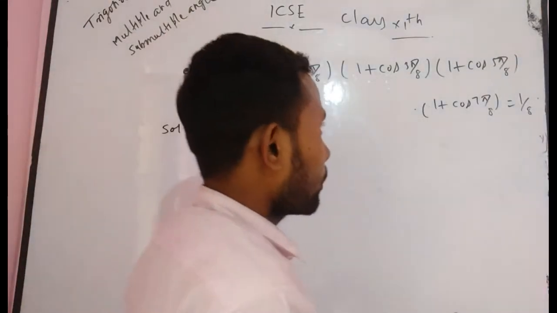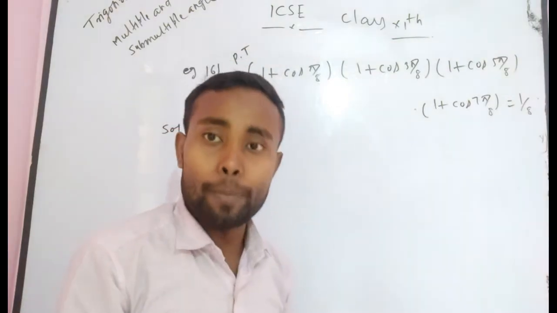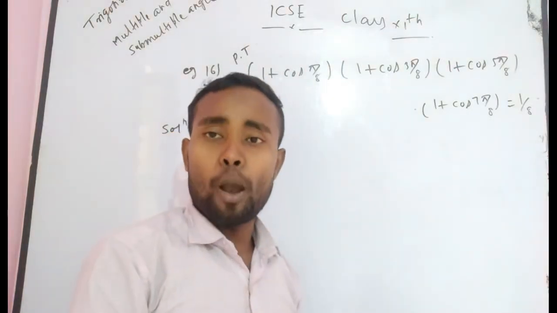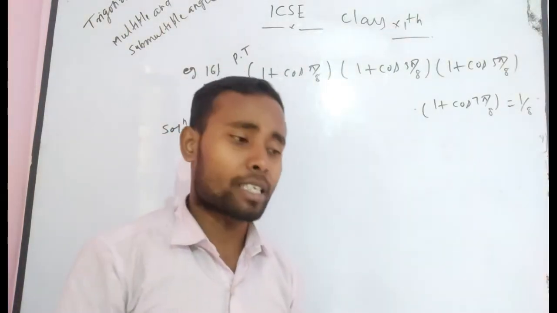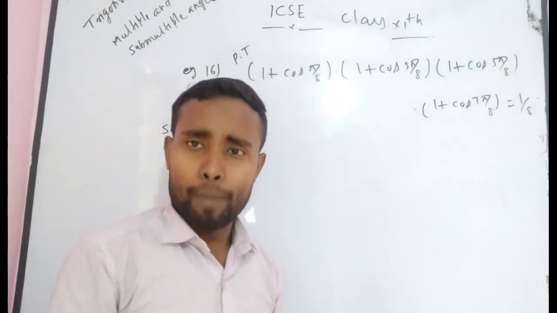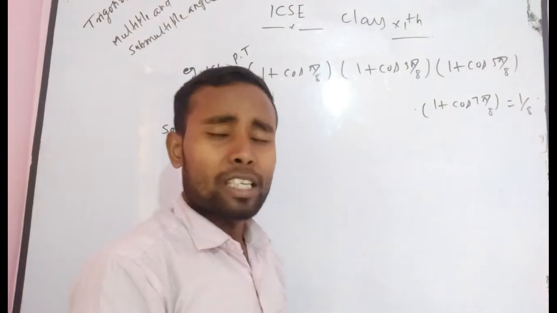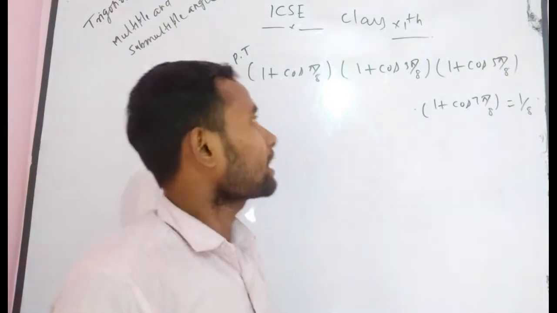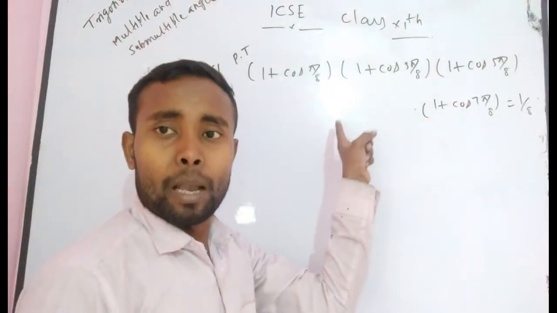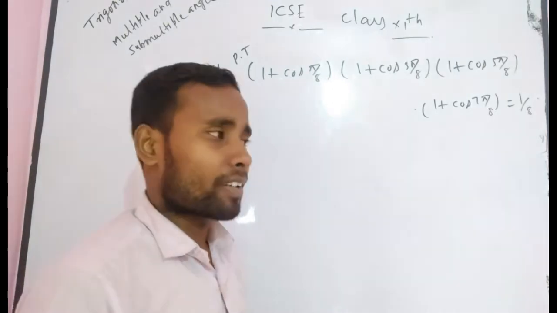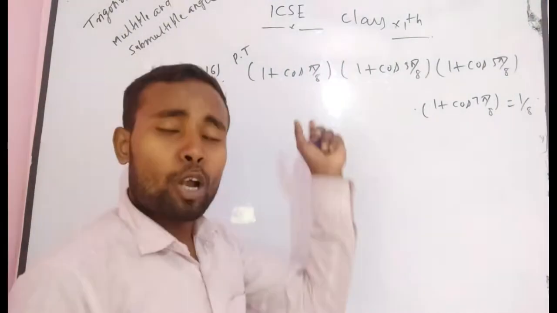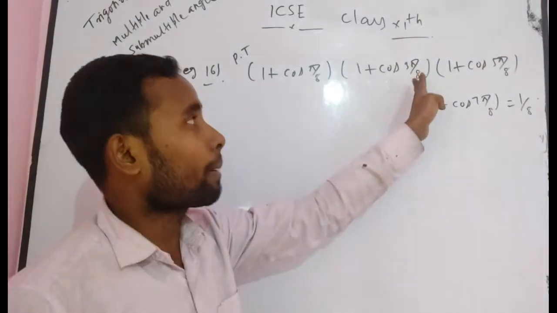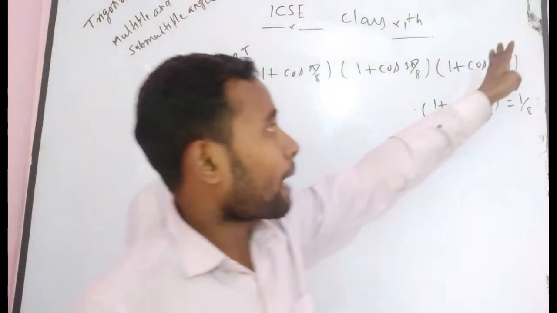Now, how can you solve this problem? As you know, in the previous class I already gave you the values of sin 18 degree, cos 18 degree, sin 36 degree, cos 36 degree. There are many values relevant to it. But sometimes it is not necessary to remember all those values while solving problems. Suppose pi by 8 means 22 and a half degrees. If you know the value of cos pi by 8, that means cos 22 and a half, then it becomes very easy. Similarly, if you know the value of cos 3 pi by 8, 5 pi by 8 and 7 pi by 8.